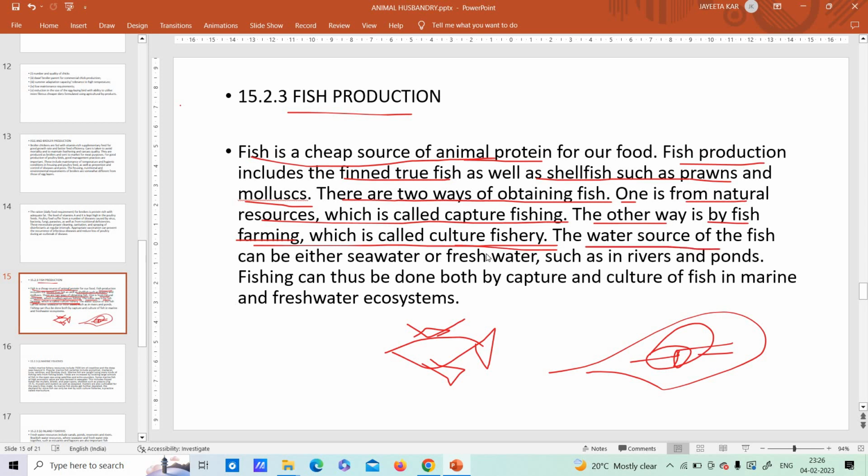Next, the water source of the fish can be either seawater or fresh water, such as rivers and ponds. So obviously there are two types of water where the fishes can survive. One is the seawater, that is the saline water. Seawater has lots of salt, and the fresh water does not have high salt quantity, which is the rivers and the ponds. Okay, fishing can thus be done both by capture and culture of fish in marine and freshwater ecosystem. So that only we had studied in the beginning.